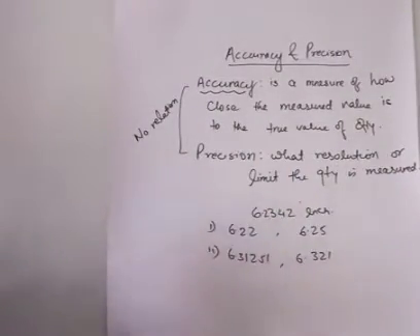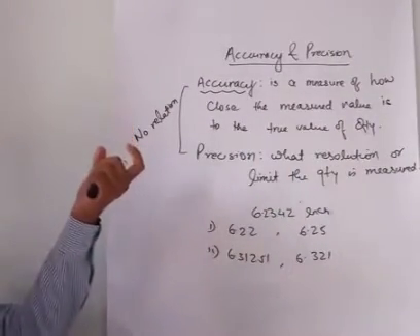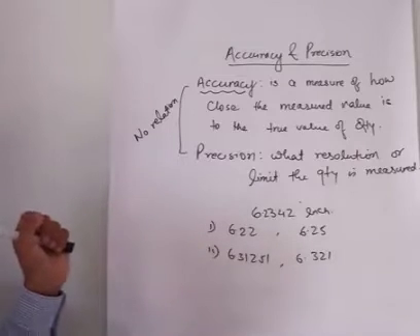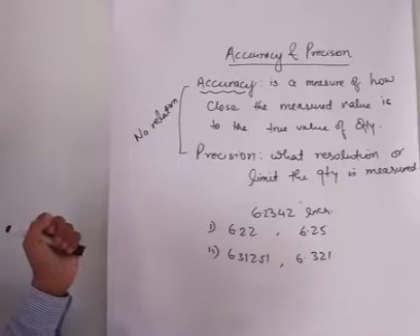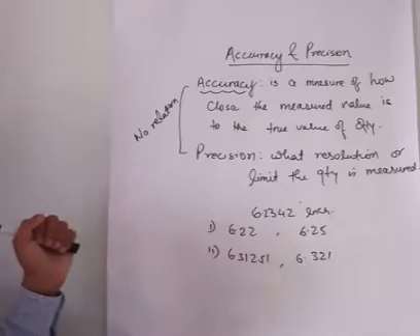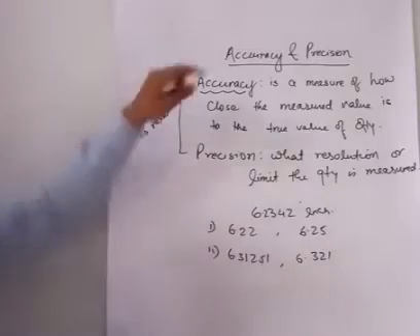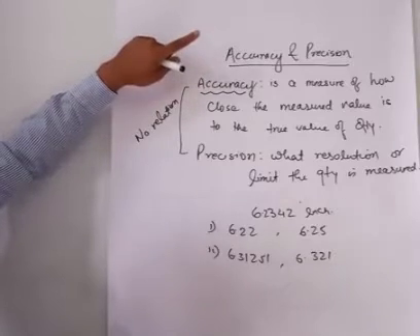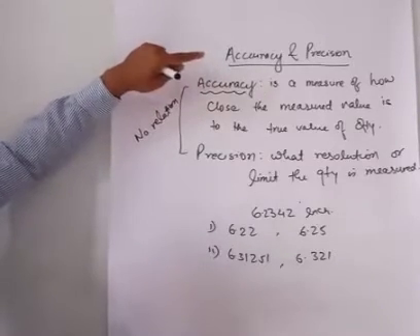Today we will deal with a new topic, accuracy and precision. In physics, measurement is the basic thing. Without measurement, we are not going to perform any of the activity in physics. That's why we are dealing with this topic in a different way, that is accuracy and precision, and with the same thing, we will move further for error.